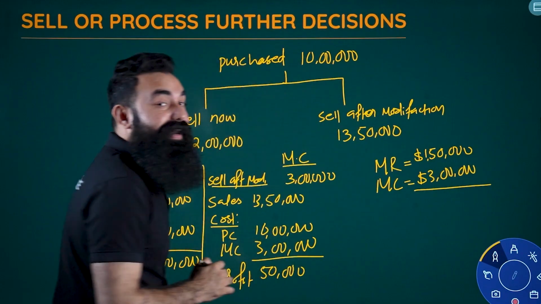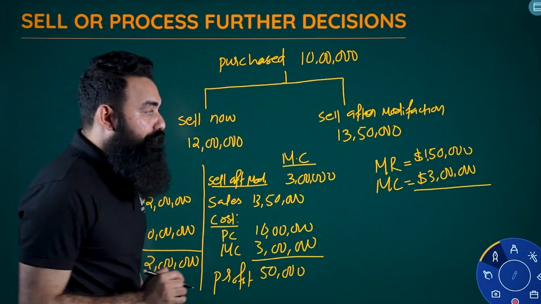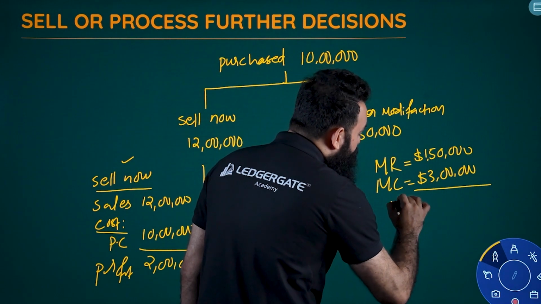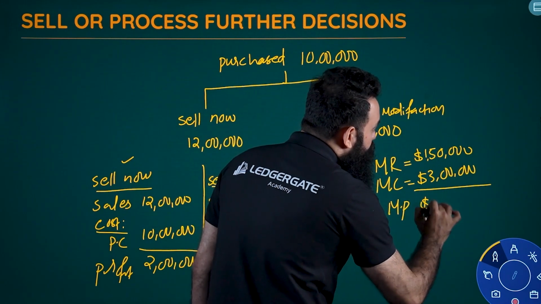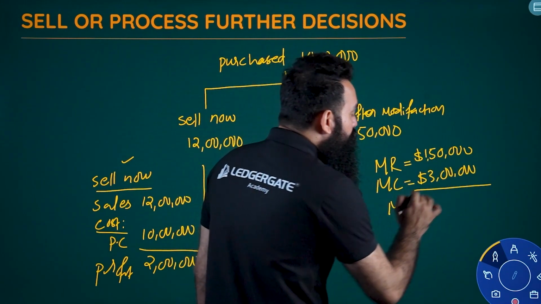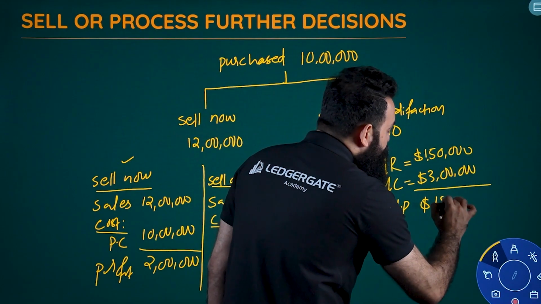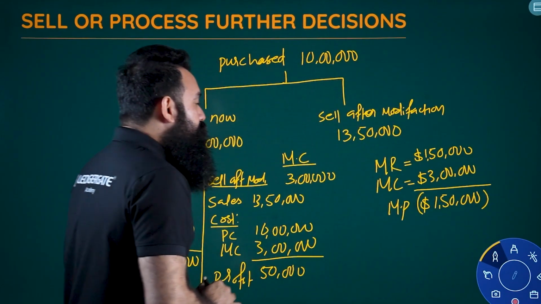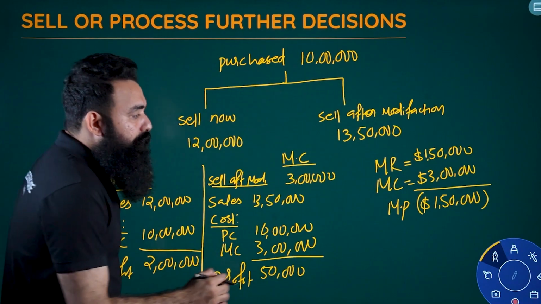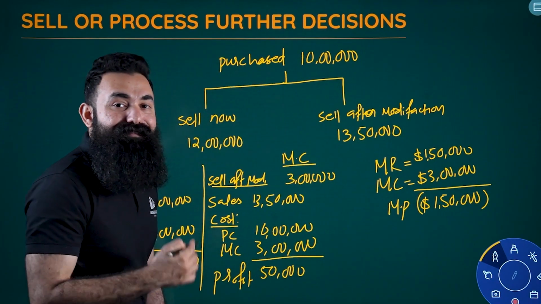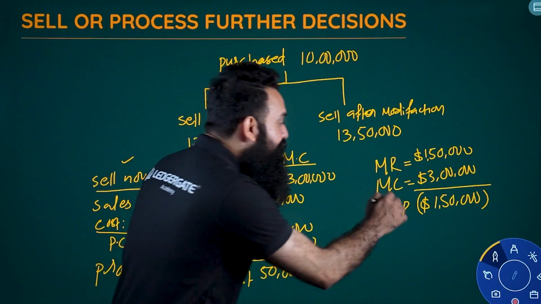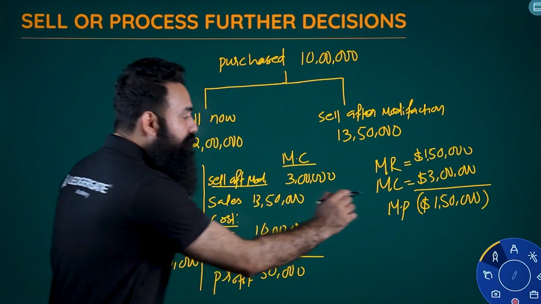We have this much data only. From revenue, if we deduct cost, we'll get profit. From marginal revenue, we'll deduct marginal cost, we'll get marginal profit, right? Marginal profit will be how much? 1,50,000 minus 3 lakh, that is minus 1,50,000. What does it mean? Marginal profit means change in profit. If the change is plus, increase. If the change is minus, decrease. So what does it mean?